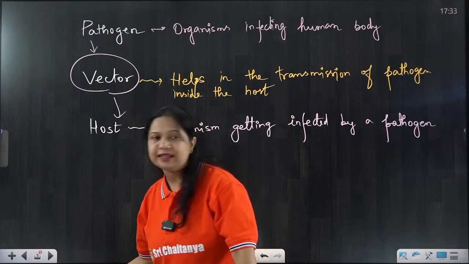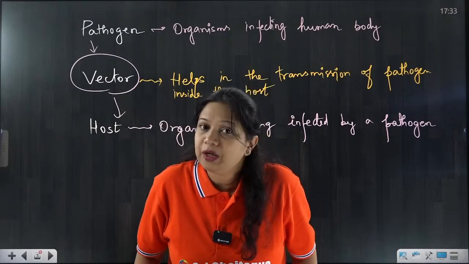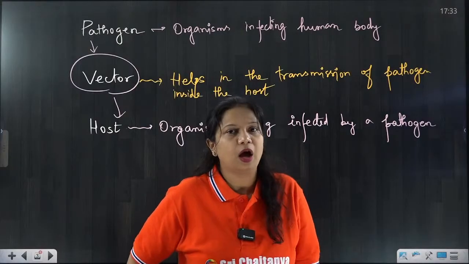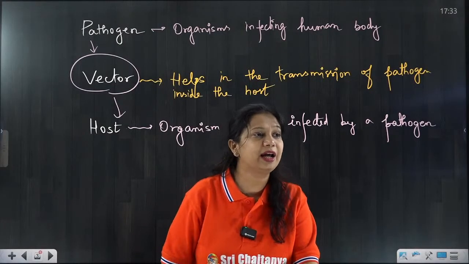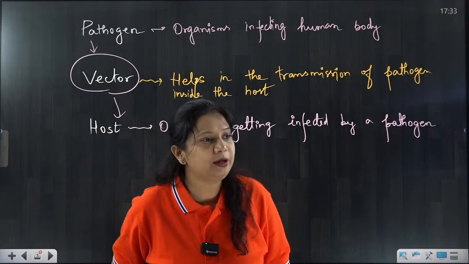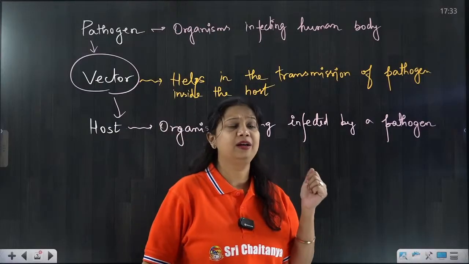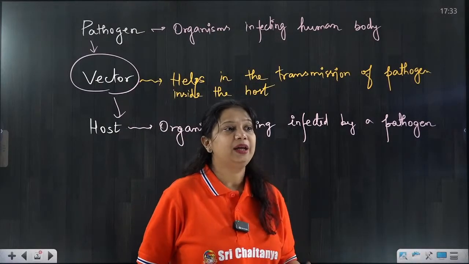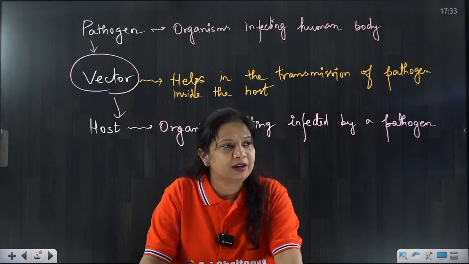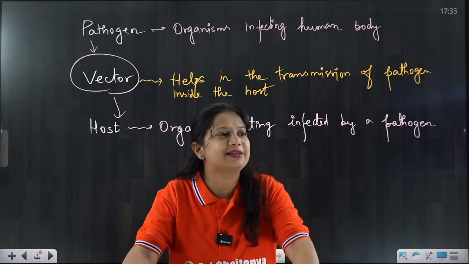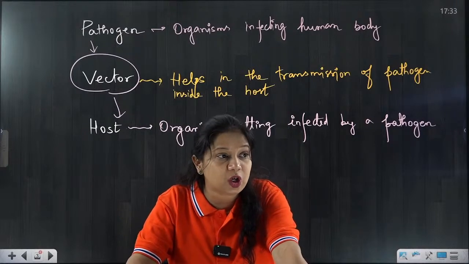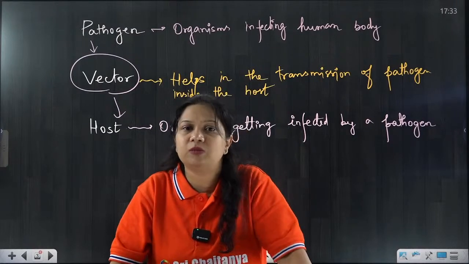Now I will give you one example. All of you must be knowing malaria. Yes, the disease malaria. How do we get malaria? Who can tell me? How do we get malarial fever? Who can answer me? Yes, I will be waiting. Yes, Ravi Kumar, I am doing exactly the same thing. So what is it? Yes, mosquito. Which mosquito? It is the female Anopheles mosquito.